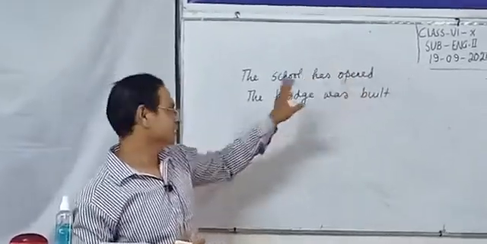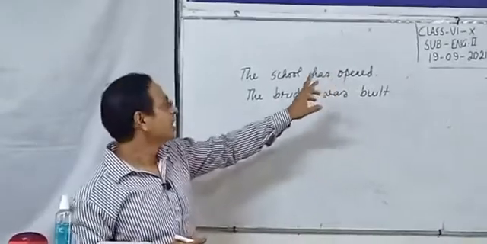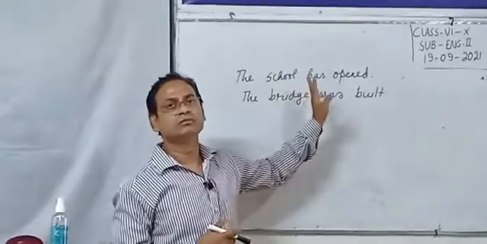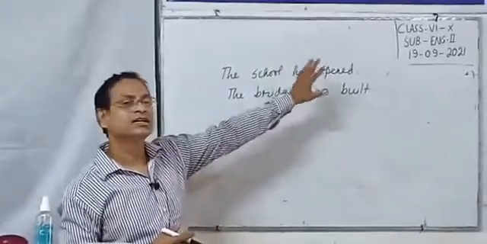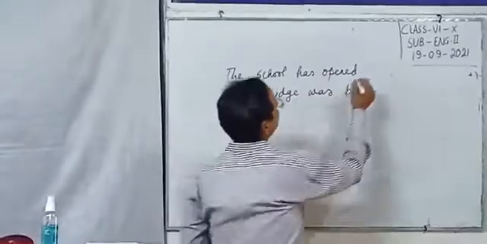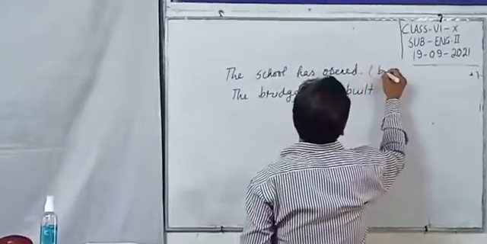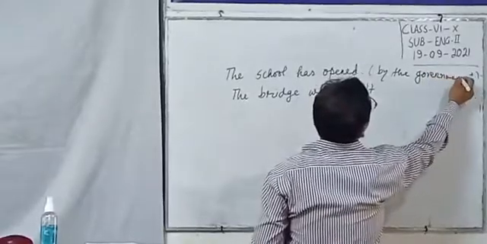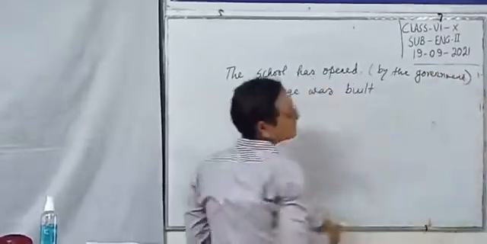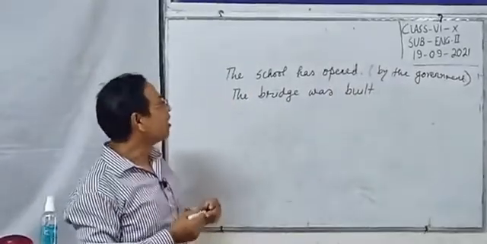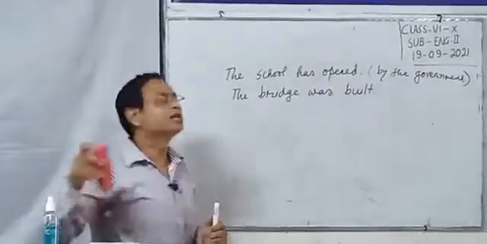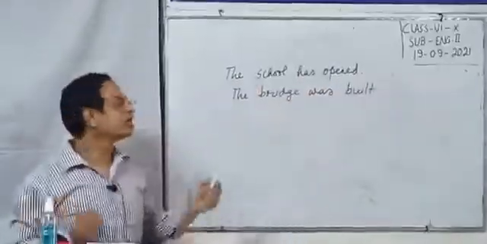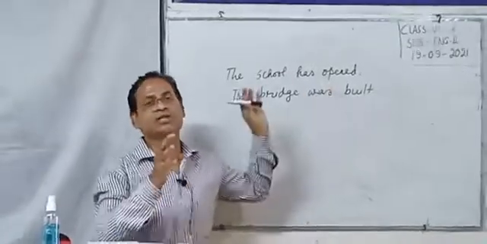There is no subject here. The school has opened. Who opened the school? This is not mentioned in the sentence. Something like: the school has been opened by the government. By the government is the subject of this sentence, but it is not important. What is important is that the school has opened.